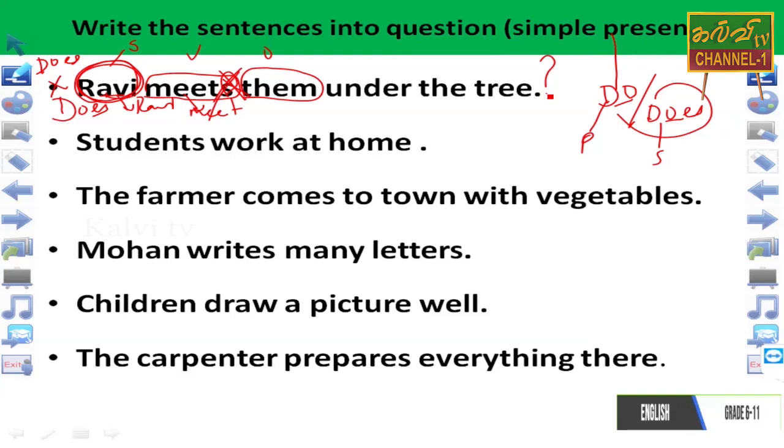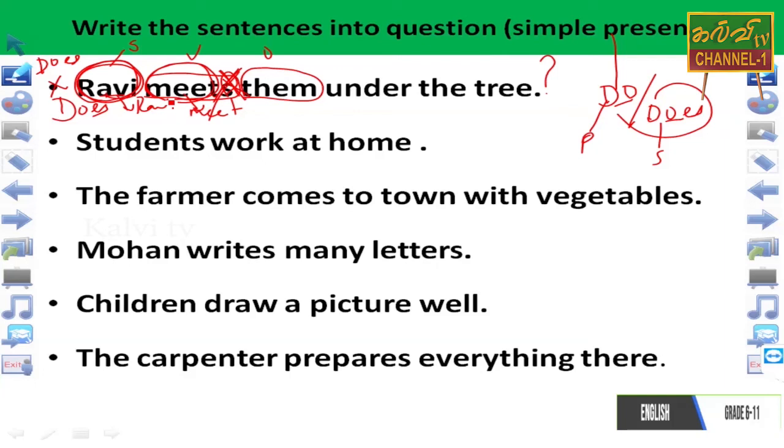Ravi அவர்களை மரத்துக்கு கீழே சந்திக்கிறானா மீட் பண்ணுகிறானா? Very important. When you write does, we want to omit, to cut down this letter. Only meet is possible. So the verb should be written in base form. Does Ravi meet them under the tree? This is the question.